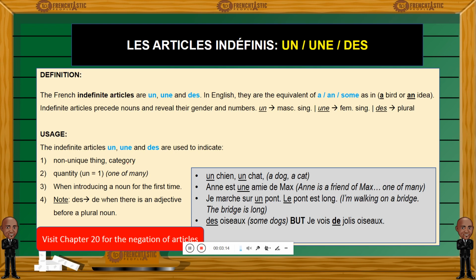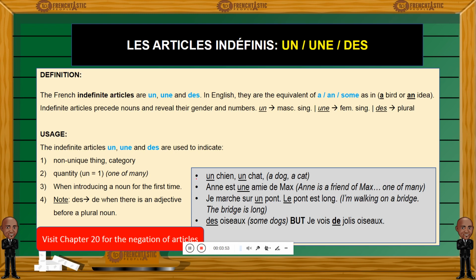So if I were to refer to the category of dogs or cats, and if I were to pick an element from that category, let's say a dog, so un chien, un chat. Un chien, but here the chien is a dog in general. Un chat, meaning a cat, but in general. Un chien, un chat.